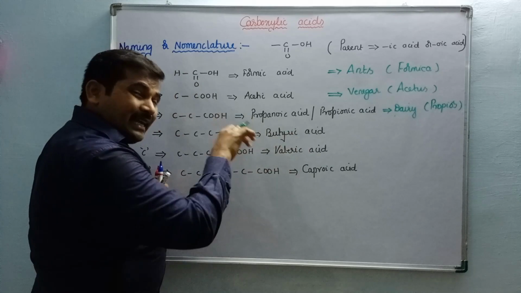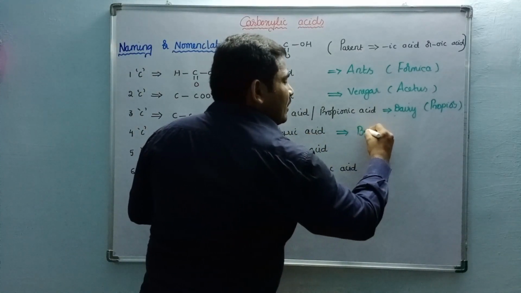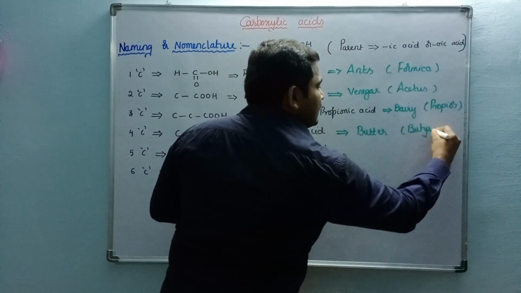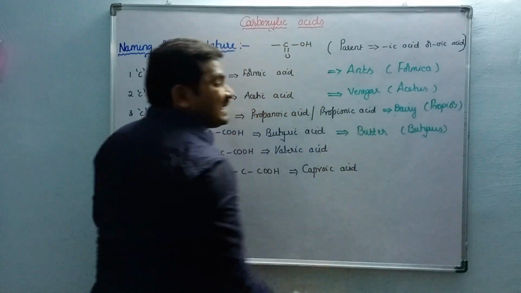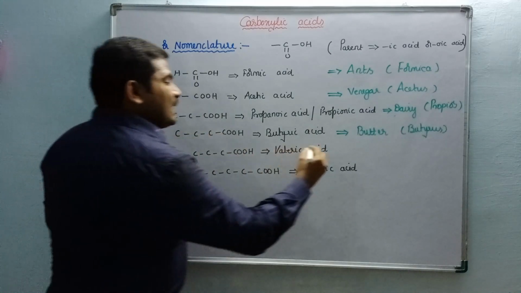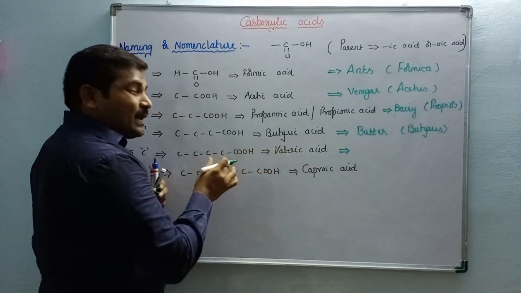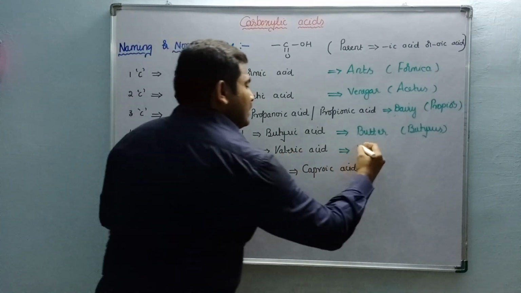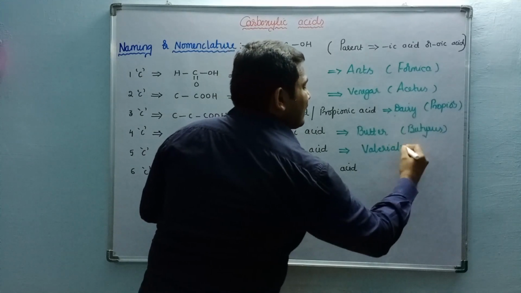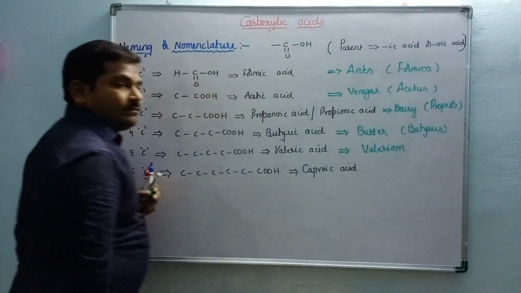Okay. Next one. Four carbons containing, butanoic acid. It is also called butyric acid, obtained from the Latin word butyrus. What is the meaning of butyrus? Butter. Obtained from butter. So like this, five carbons containing, it is obtained from the plant called valerian or valerium plant.